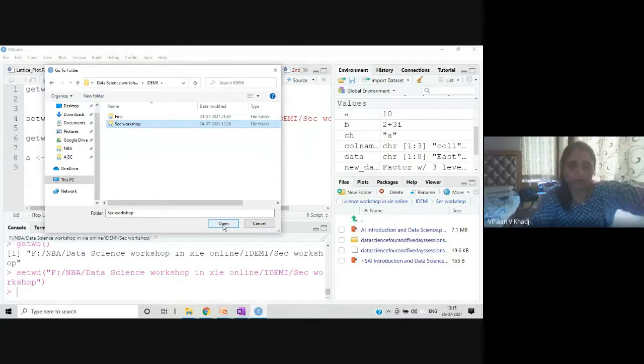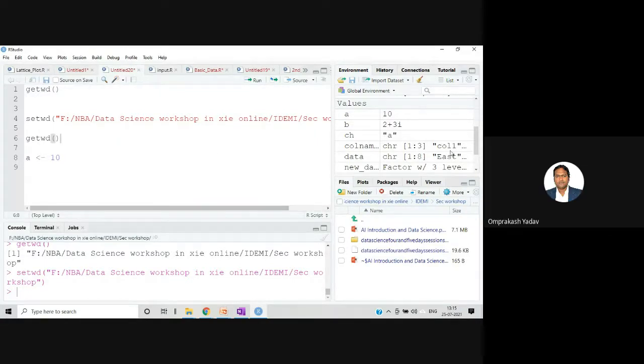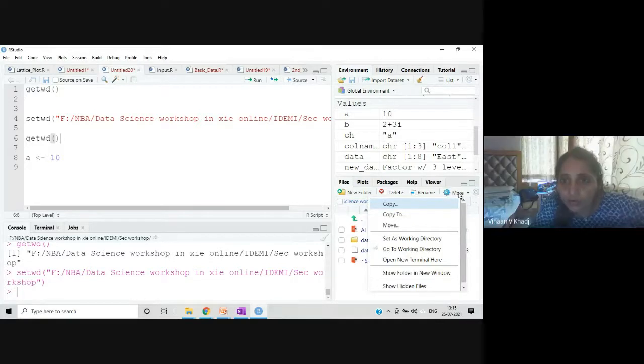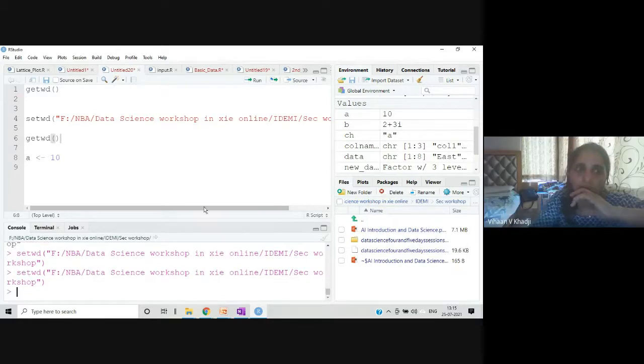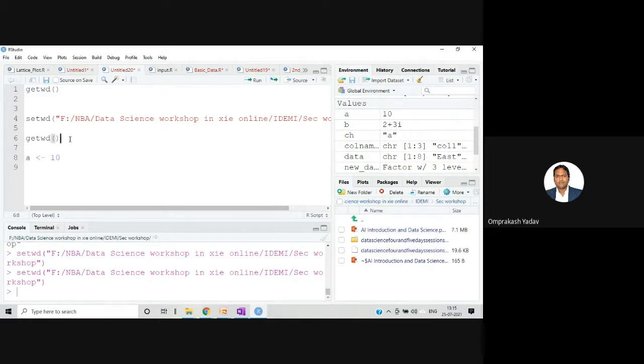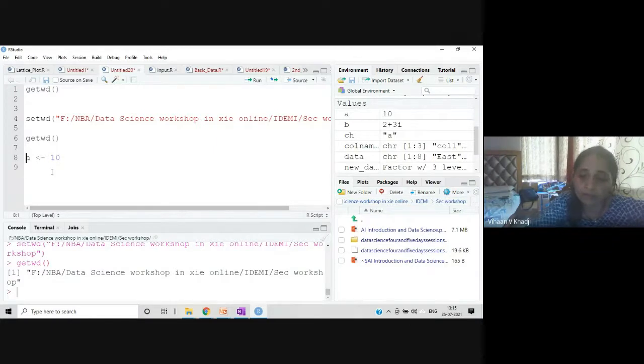Done? Okay, 1 minute. So this is done, but I'm just checking with the getwd. No, after that, what you will have to do, click on this gear icon, more. Go to more and set as working directory. Okay, now it's done. Now you can fire getwd and check. Yes, done. Thank you, sir.